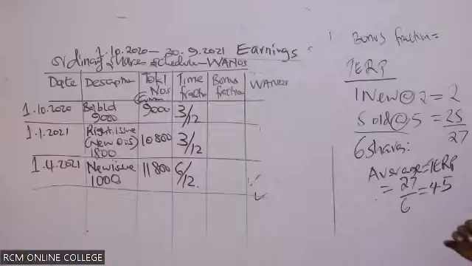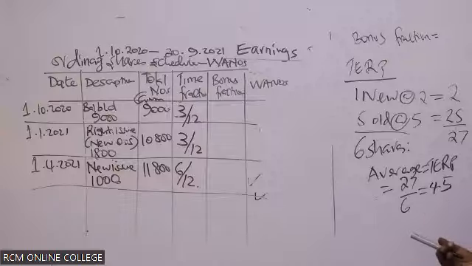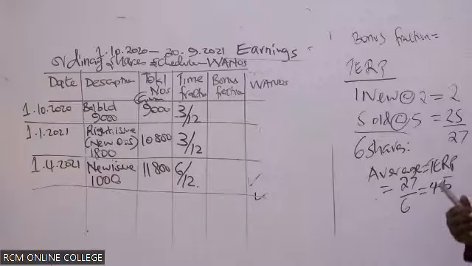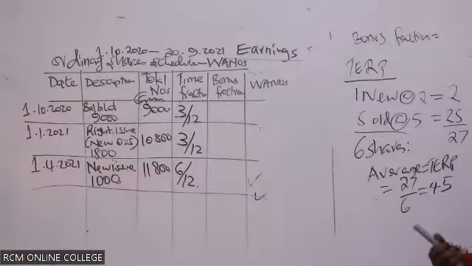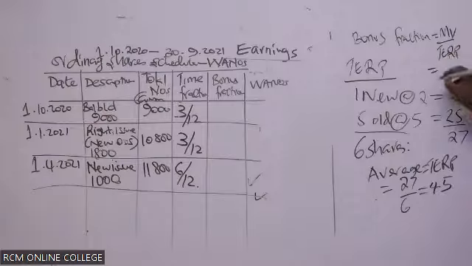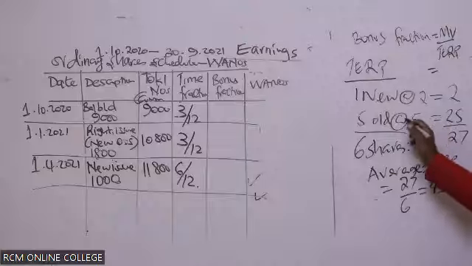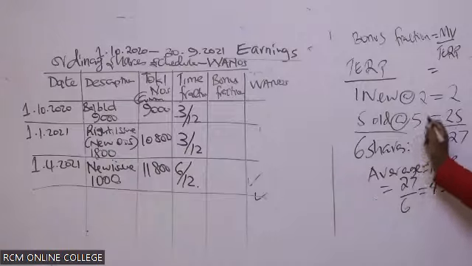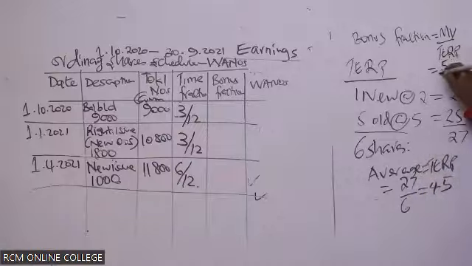In AFR, we prefer the cum-rights price. So how do we get the bonus fraction? It's market value all over the TERP. The market value is this old shares value, the bigger price in the equation. So it will be 5 all over the TERP, which is 4.5.